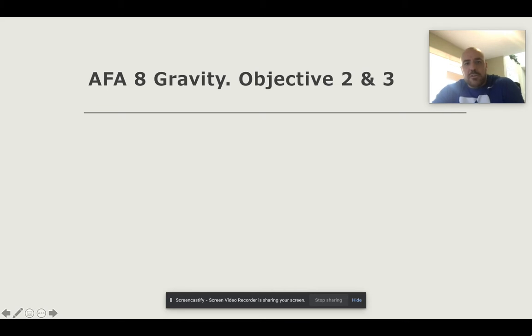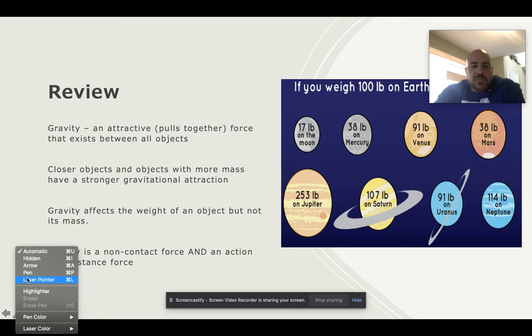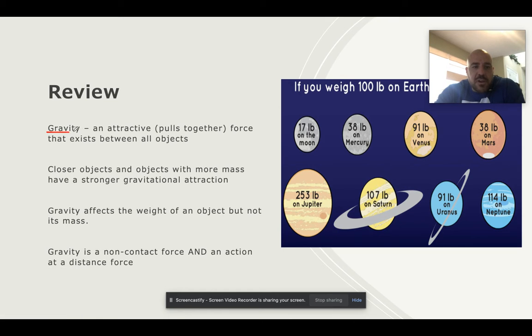All right, we're on our additional focus area on gravity. We're going to combine objectives 2 and 3 as they're really similar and both pretty short. So, quick review of the main stuff that we learned in objective 1. We said gravity is an attractive force, meaning it pulls together every object in the universe. The closer the objects are, and the more mass that the objects have, the stronger the gravity will be. So, closeness and mass determine the strength of gravity.